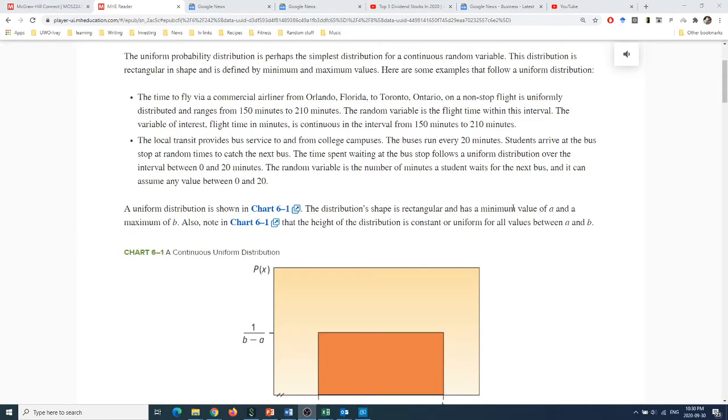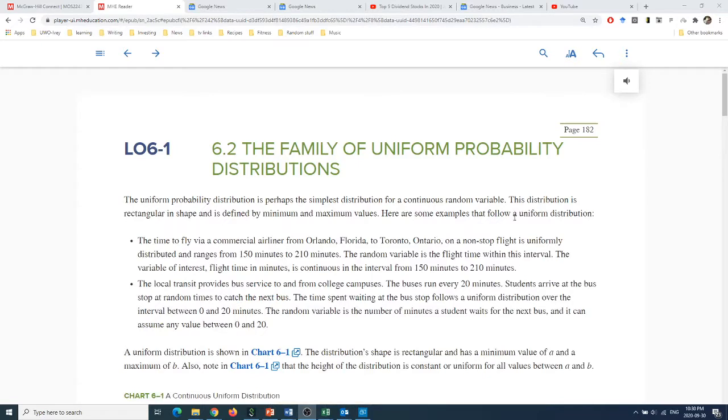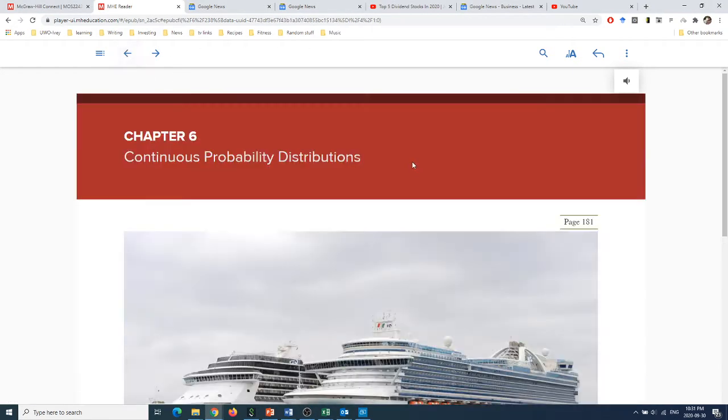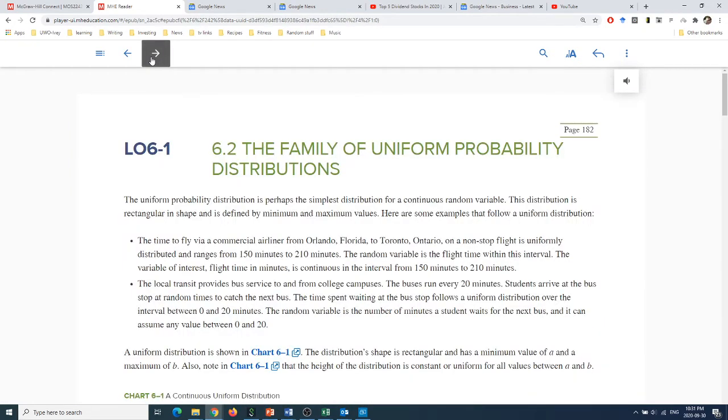So today we'll be looking at the uniform distribution. So far we were looking at discrete probability distributions: binomial, Poisson, and hypergeometric. These were the three distributions which we saw in the previous chapter. Right now in chapter 6, we are moving on to continuous probability distributions. So we're moving from discrete, where you are able to count each outcome, to a continuous form of distribution.